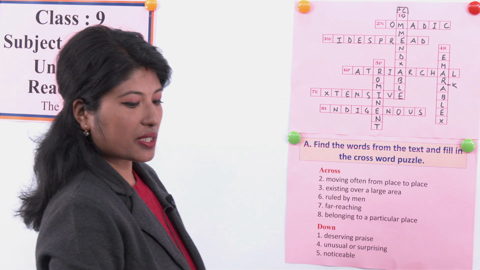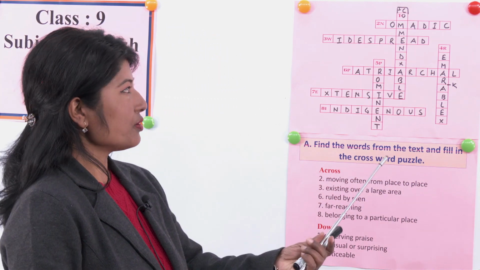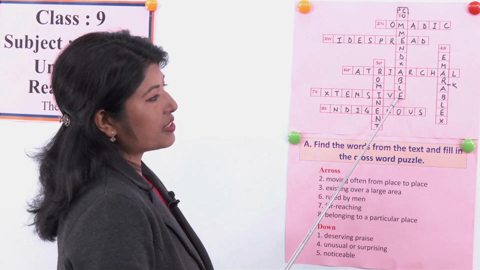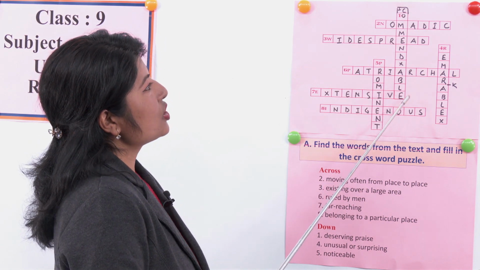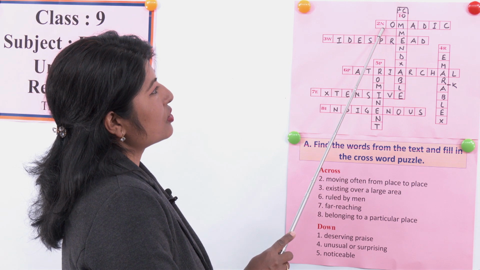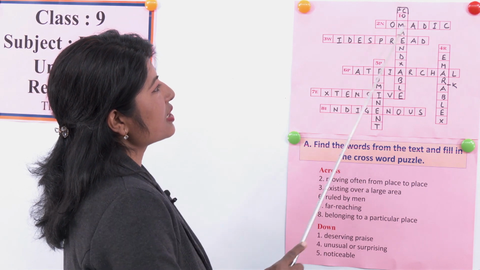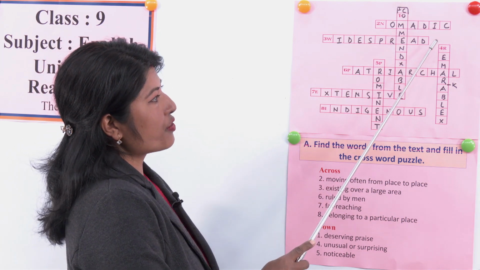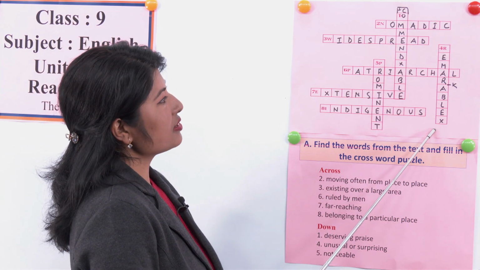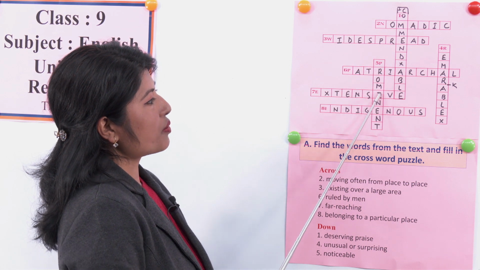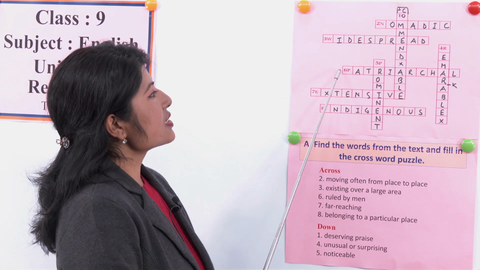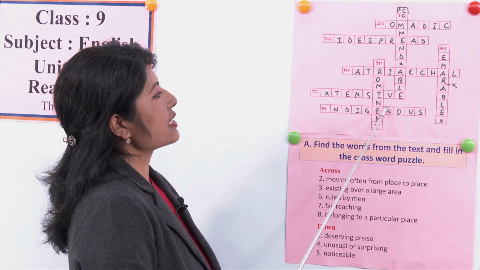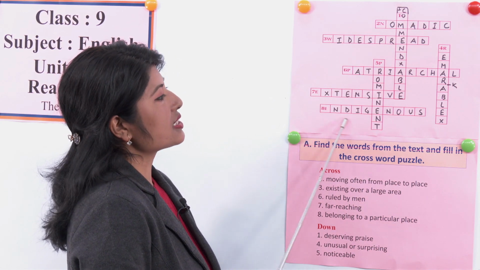Once again, let me read all the words for you. Number 1 is commendable. 2 is nomadic. 3 is widespread. 4, remarkable. 5, prominent. 6, patriarchal. 7, extensive. 8, indigenous.